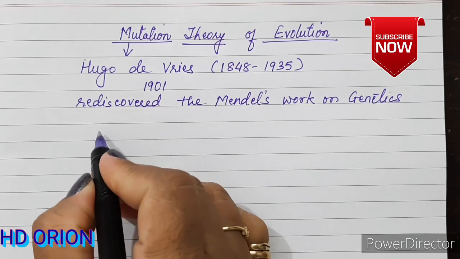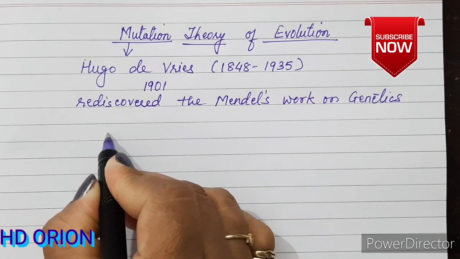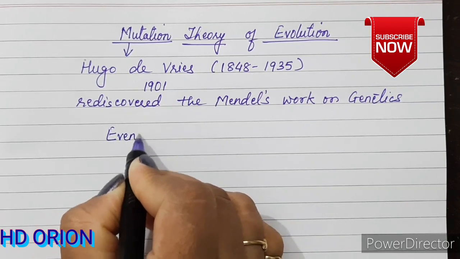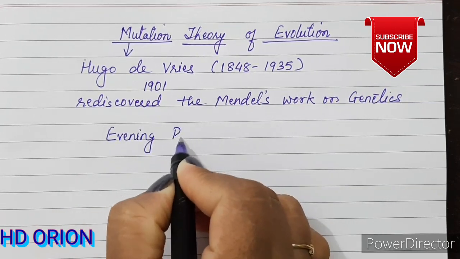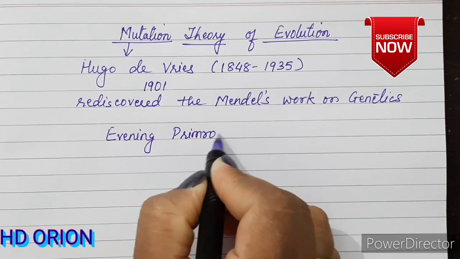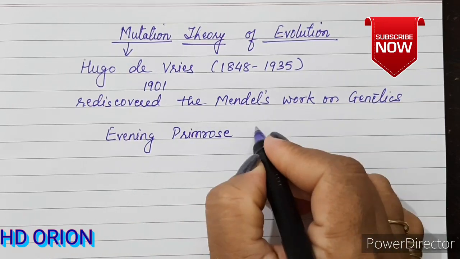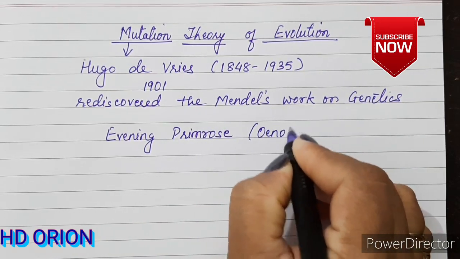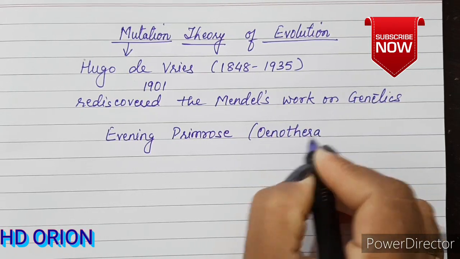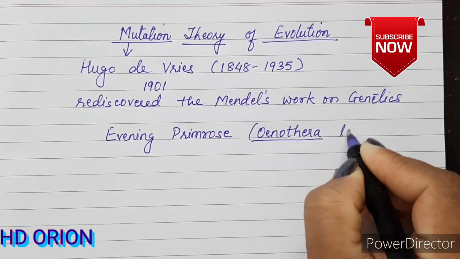He conducted all his experiments on one plant known as evening primrose. The scientific name is Oenothera lamarckiana.